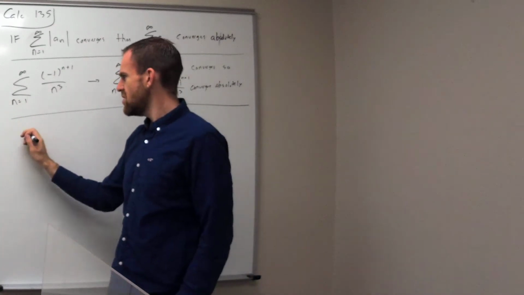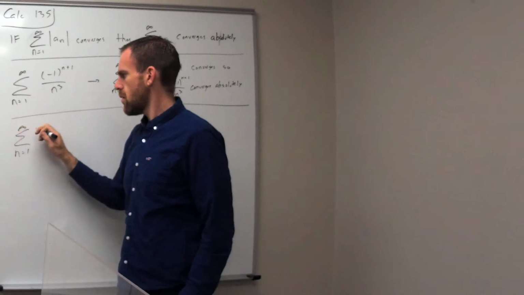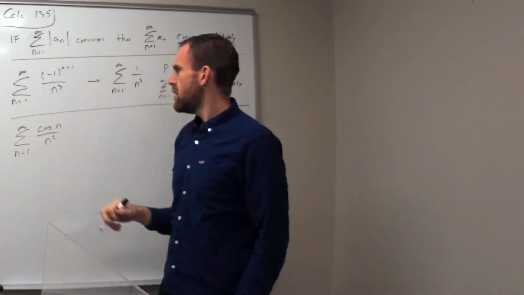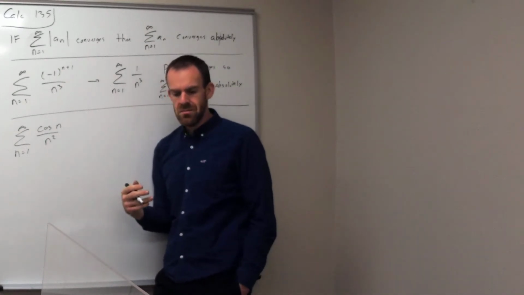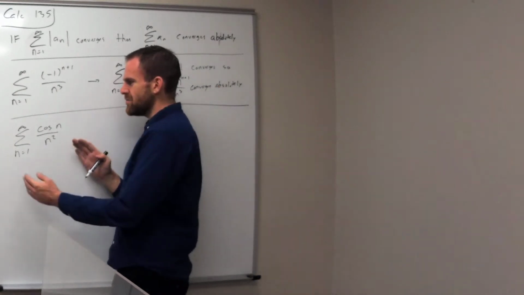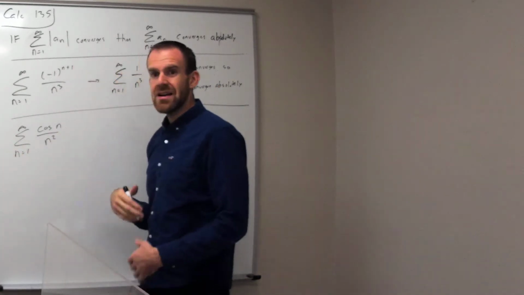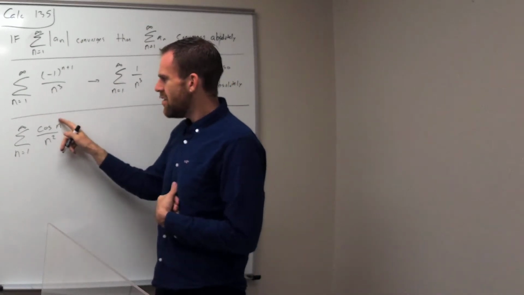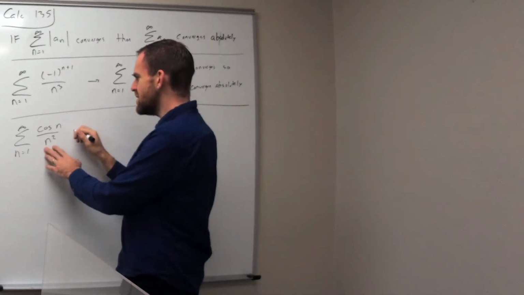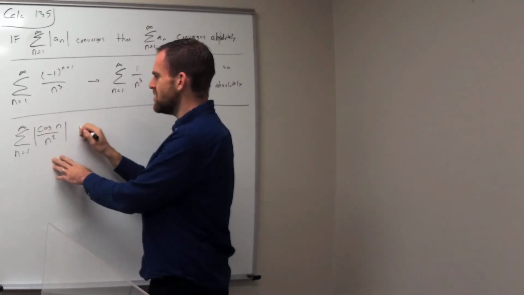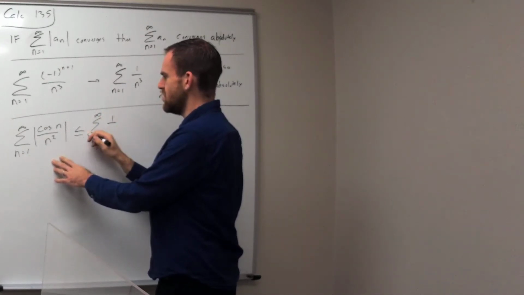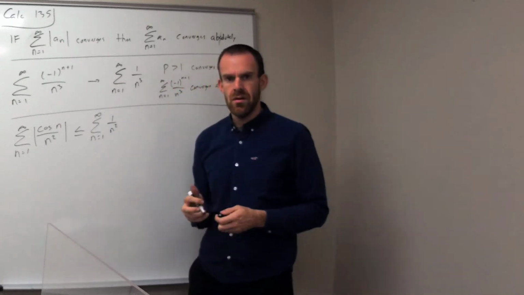This time we're going to use cosine n over n squared. Now, cosine of n is a number between -1 and 1 inclusively. So, if I take the absolute value of it, then that gets rid of the negatives, and I know that this is going to be 1 or less. So I know that this, if I take the absolute value, is always less than or equal to this. Why?